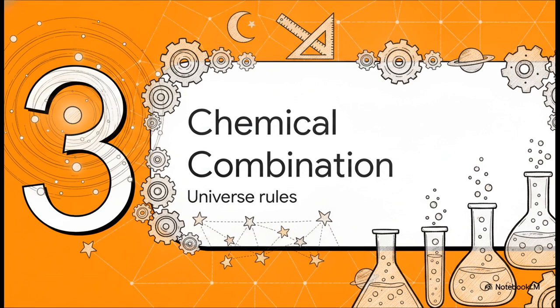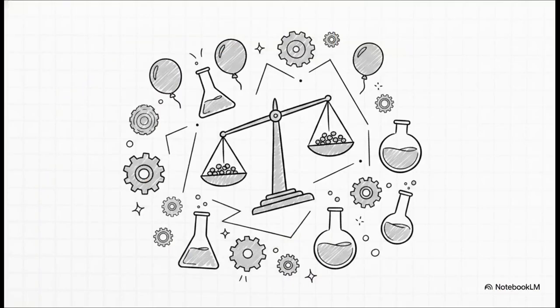Section 3, laws of chemical combination, the actual rules governing the chemical universe. Over the years, scientists didn't just guess how reactions work. They observed highly consistent patterns and established these foundational laws. We're talking conservation of mass, constant proportion, multiple proportion, Avogadro's law, and Gay-Lussac's law.